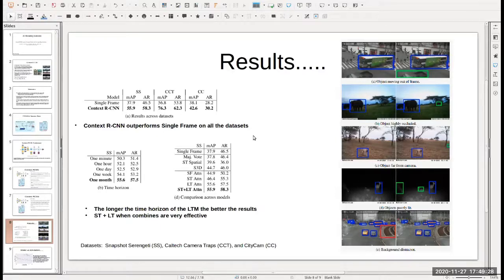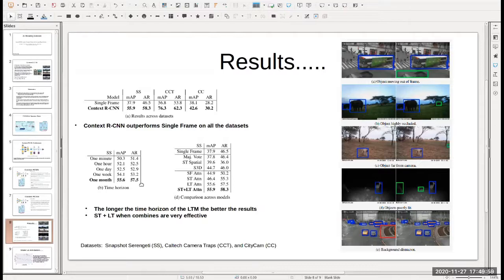The SS and the CCT data set is a wild animal data set, plus the CC is a CT cam data set. So it outperforms every single frame object detection. And another important aspect is, if you look, they have done many experiments around memory. If you take the memory for 1 minute, 1 hour, 1 day, 1 week, and 1 month, you see that the more memory you take in, the better the result goes.